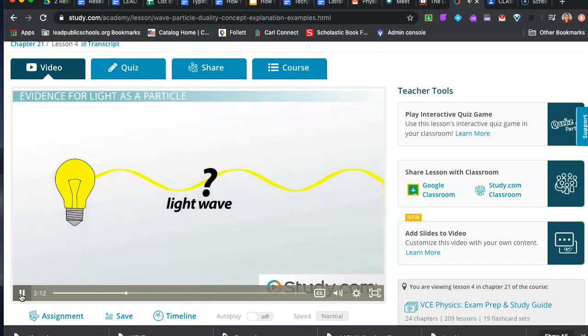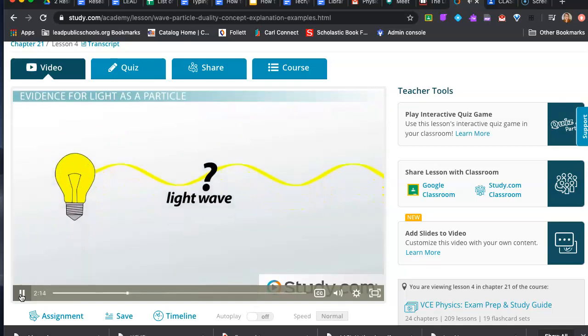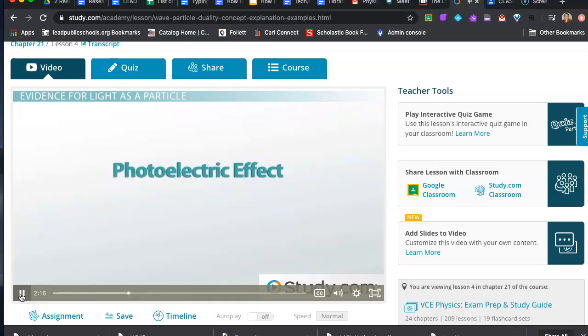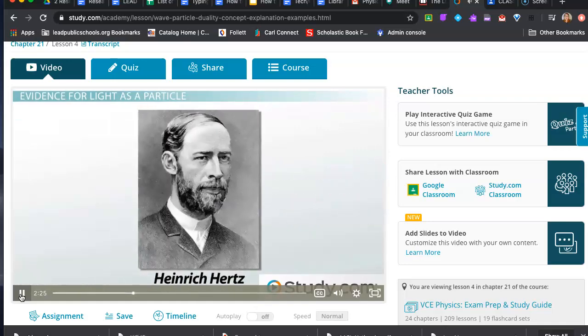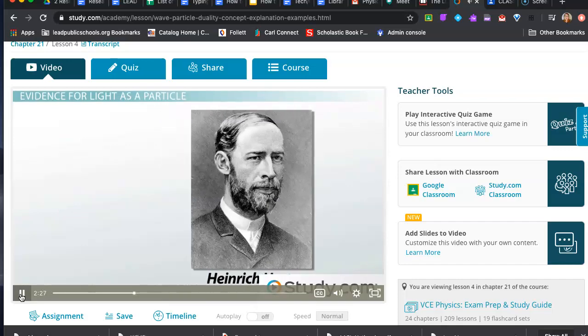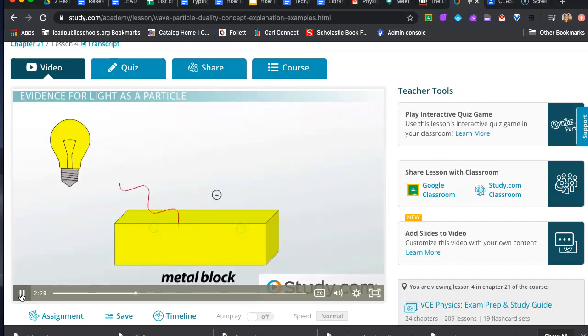Scientists began questioning the wave-like nature of light when they first discovered the photoelectric effect, which describes the way electrons are excited and emitted from matter when they absorb the energy from light. In 1887, Heinrich Hertz observed that a charged object would create a bigger, faster spark if it was treated with ultraviolet light, because the light was actually exciting the electrons.